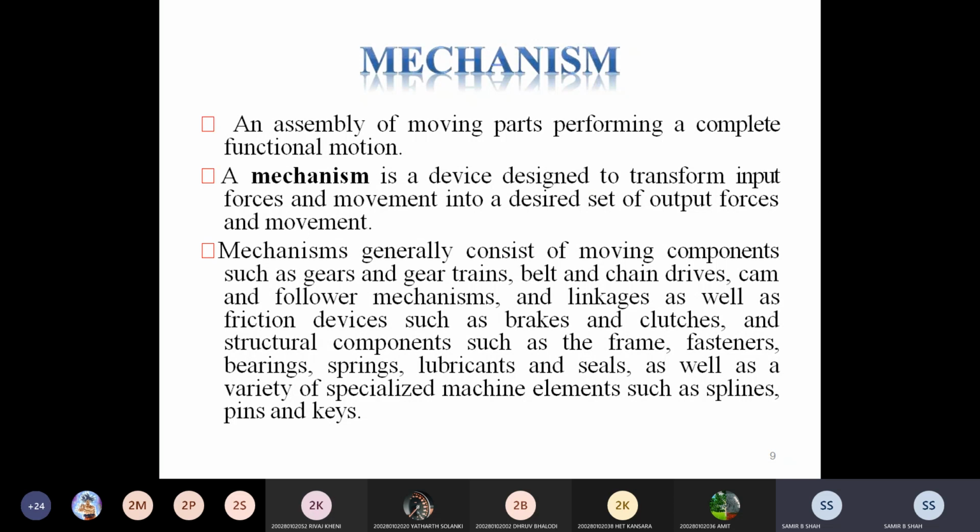A mechanism generally consists of moving components like gear and gear drive, belt and chain drive, cam and follower mechanism, linkages, as well as friction devices such as brakes and clutches, and structural components such as frame, fasteners, bearings, springs, lubricants, and seals, as well as a variety of specialized machine elements such as splines, pins, and keys.